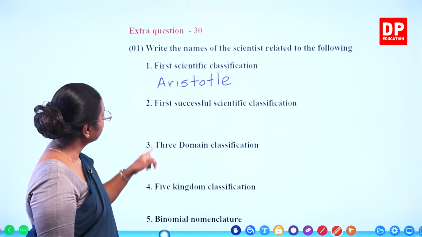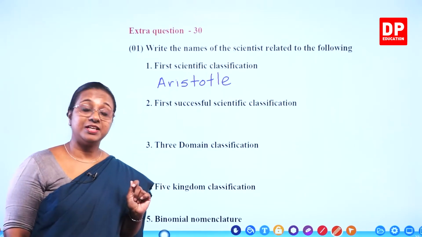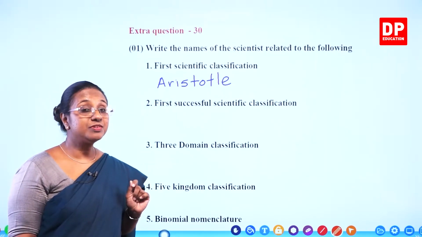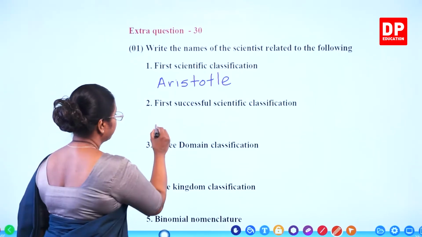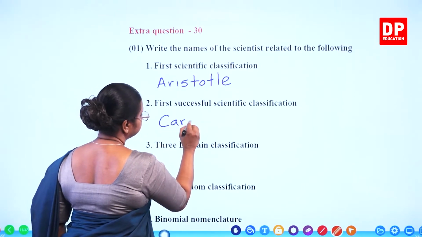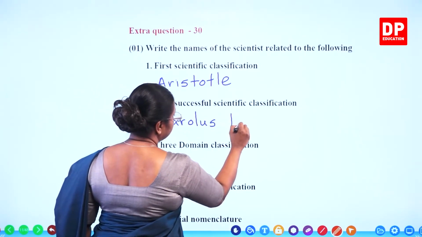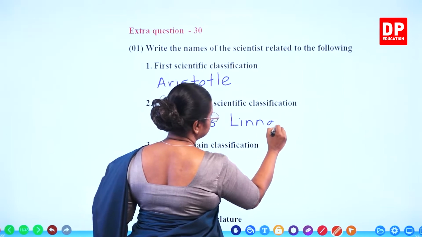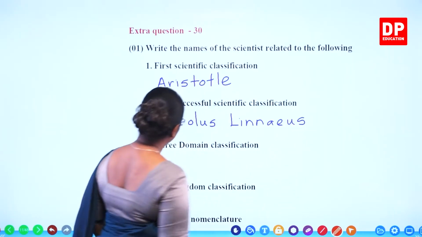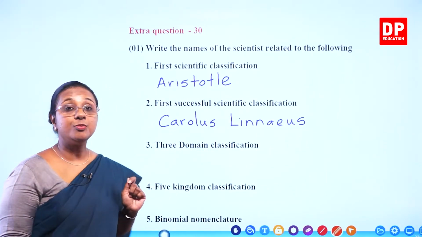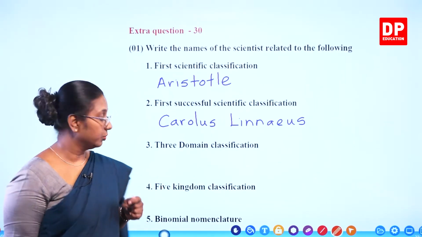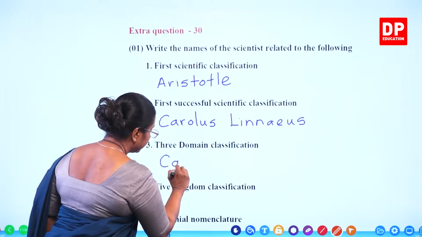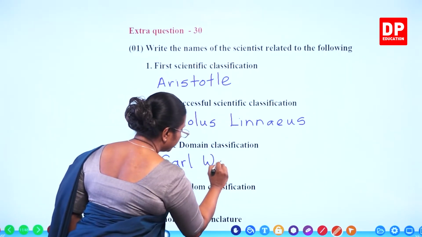Then the second one, first successful scientific classification. Who introduced the first successful scientific classification? Carolus Linnaeus. Then the third one, three-domain classification, what we discussed in detail. Carl Woese. That is Carl Woese.